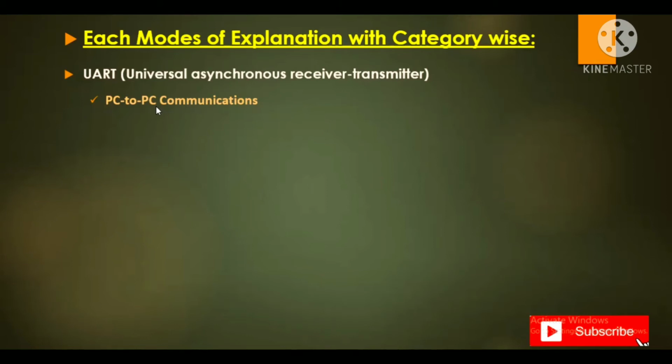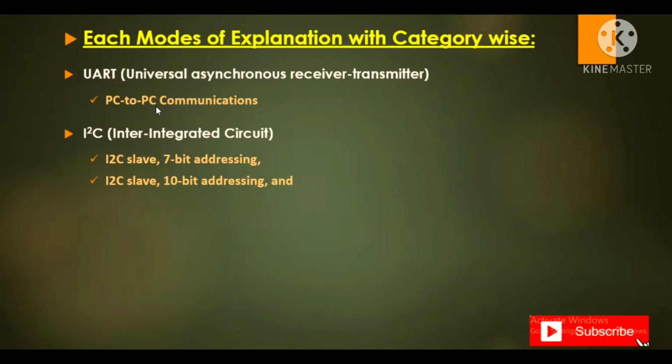Okay, next one is I2C. In I2C we'll see what it is. Here again there is 7-bit addressing mode, but we are sending the data in 8 bits. Why am I mentioning 7-bit? This is the thing I am going to explain. And 10-bit addressing modes we also have. Here the slave has 10-bit and 7-bit addressing modes, and the master has 7-bit and 10-bit addressing modes, and both of these.